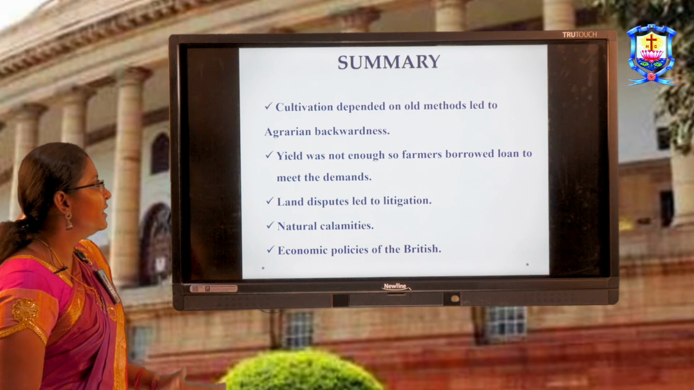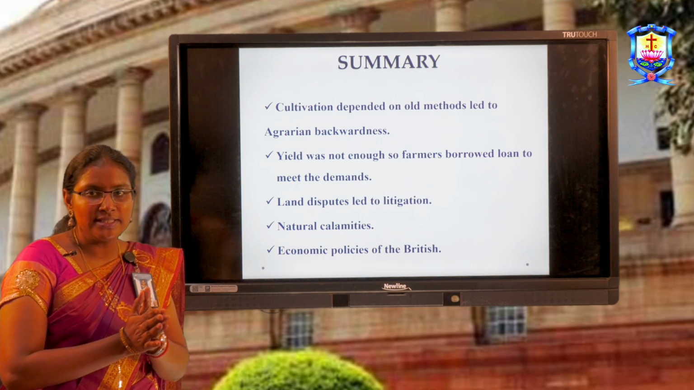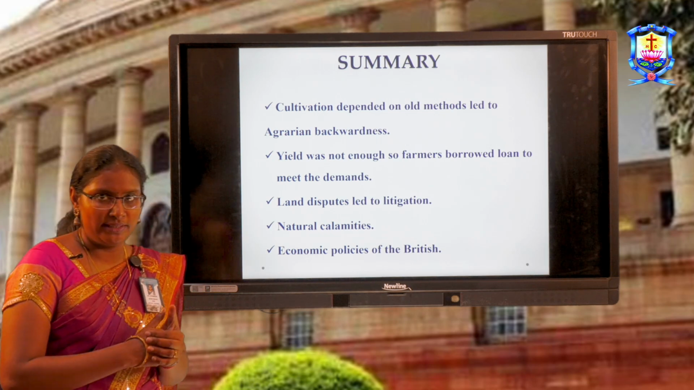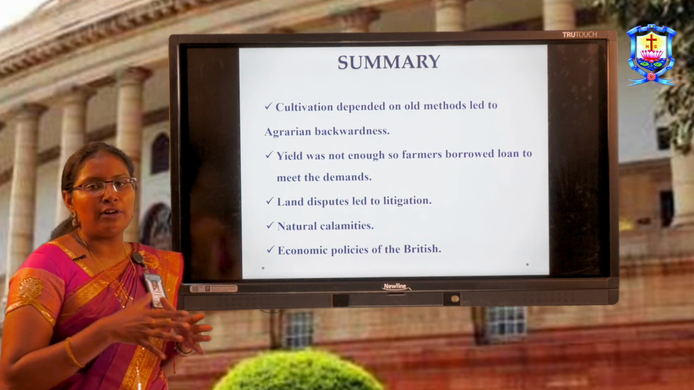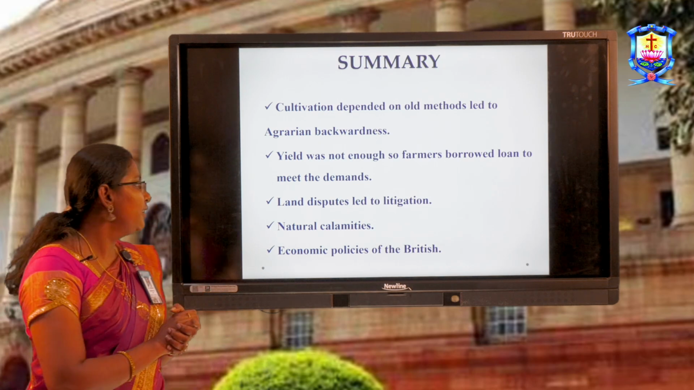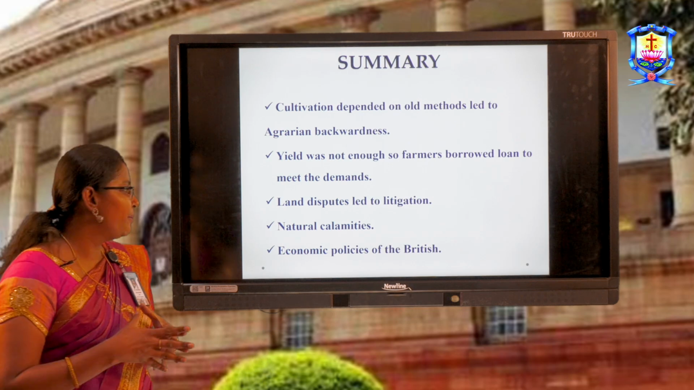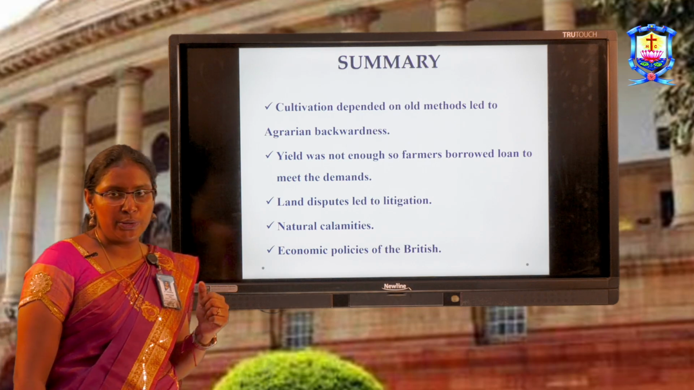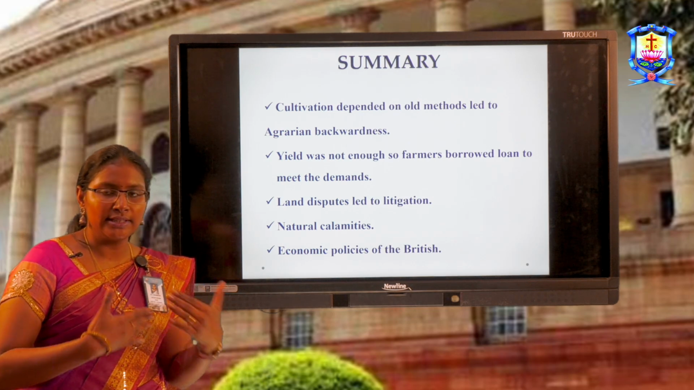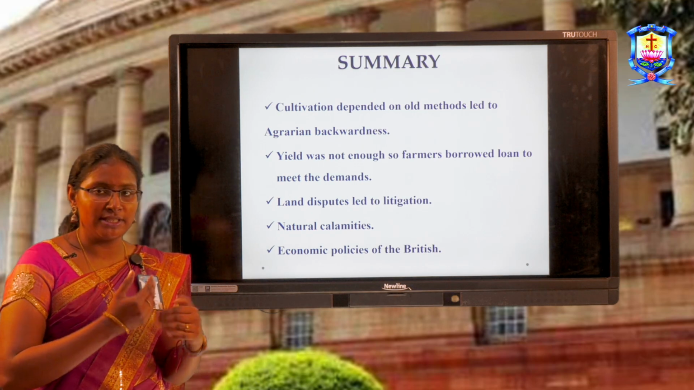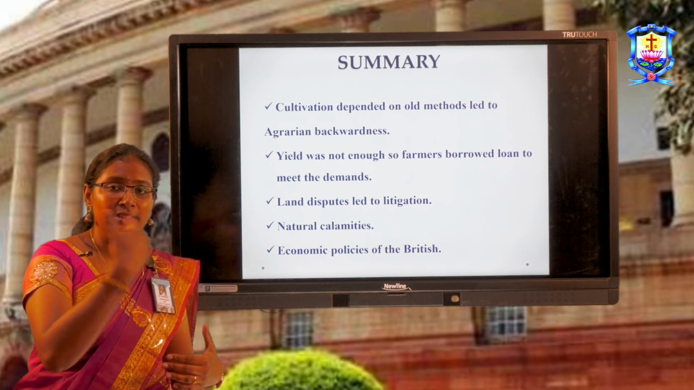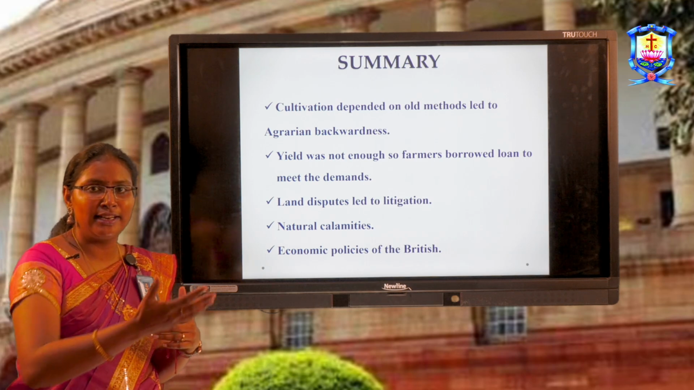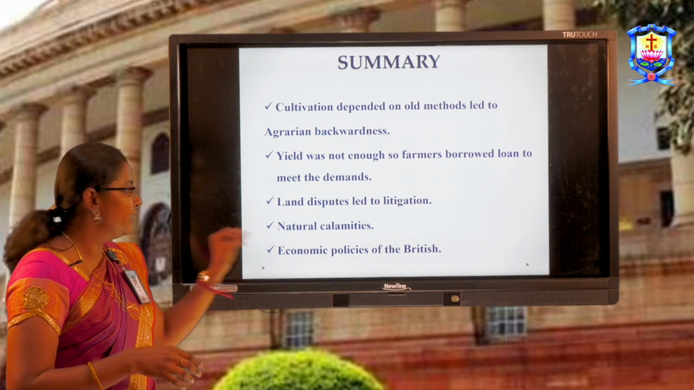So, in summary, cultivation depended on the old methods, which led to agrarian backwardness, and the agricultural yield produced was not enough. So, farmers were forced to borrow loans to meet their daily demands as well. And land disputes led to litigation. As I told, the land disputes between farmers and zamindars, between farmers and the money lenders, between the farmers and the landowners, everything led to litigation.